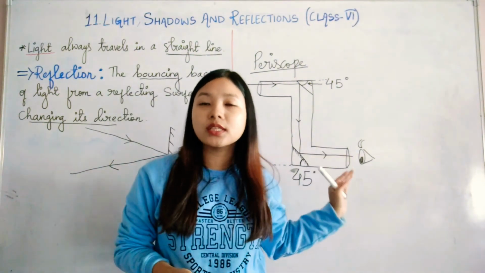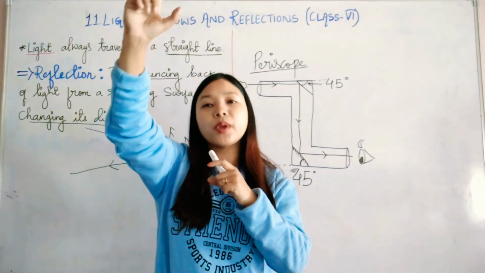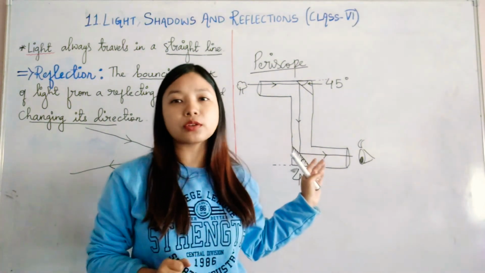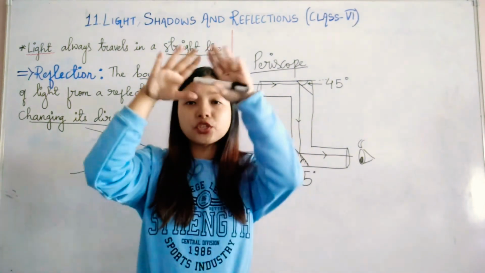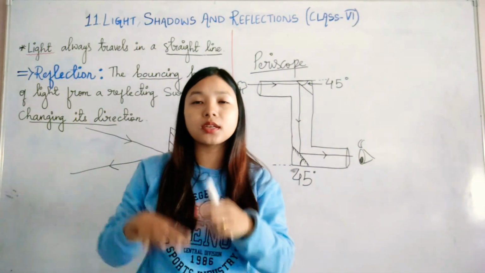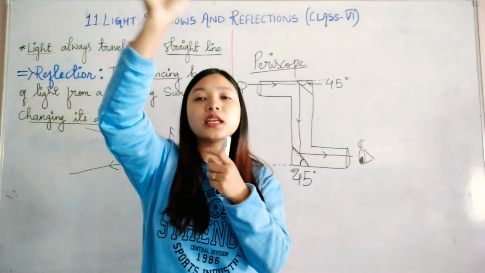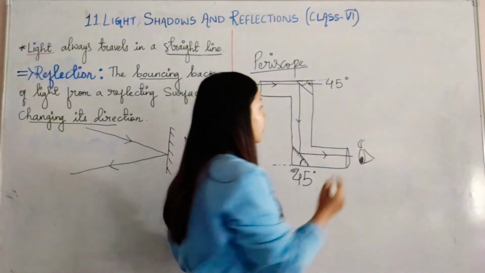The submarines and tanks use this same phenomenon. They will stay inside, and they will use this periscope. They have highly modified periscopes, okay? This is a simple periscope. So in submarines, sitting under a submarine which is submerged under the water, they will use this periscope and they can see easily what is on the surface of the water. Tanks also do the same thing.